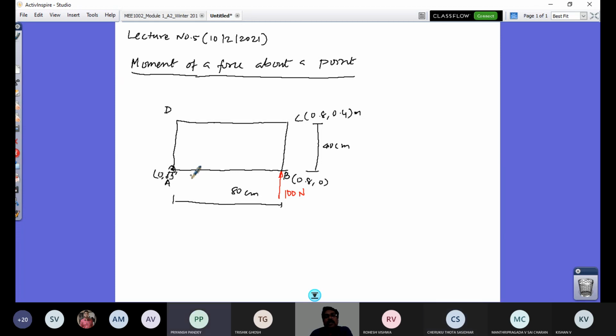Sir, it will move about its hinge. It will rotate. Yeah, it will rotate about the hinge point A, right?